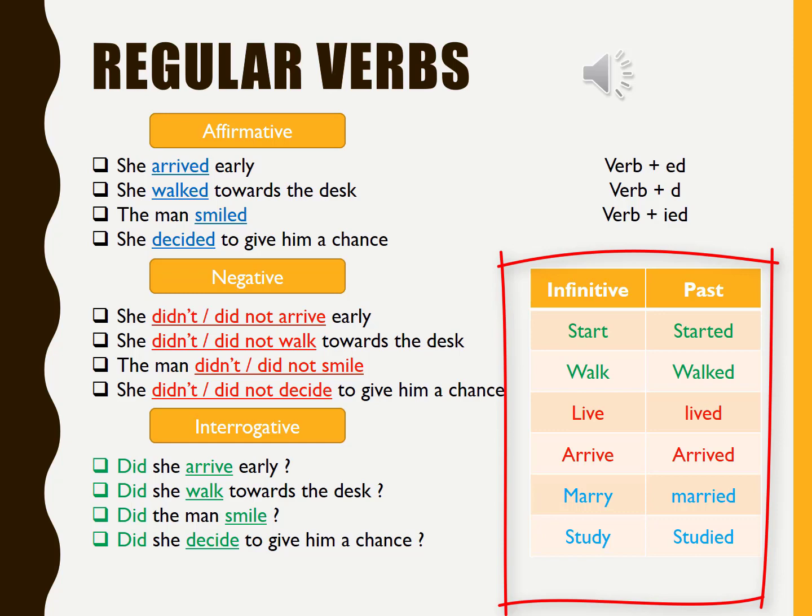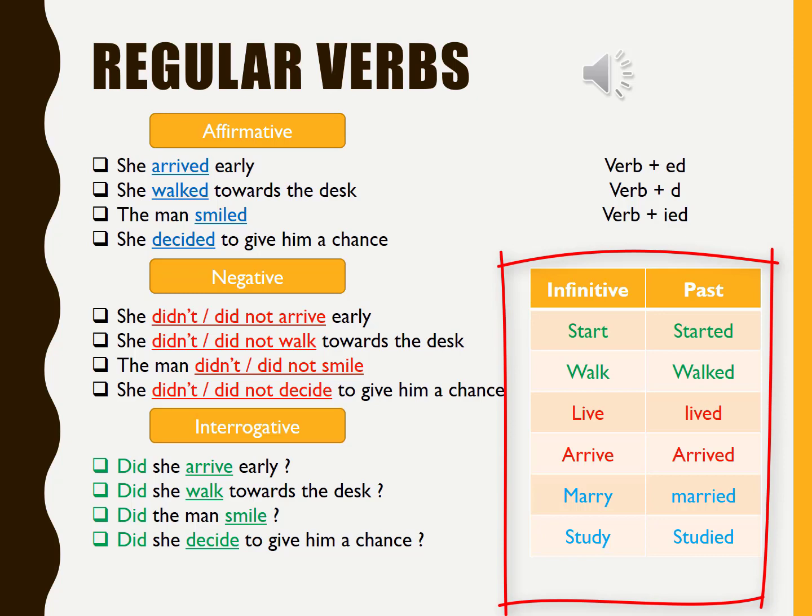We added ed because we don't have e at the end of walk. But with live, because we already have e, we just add d. We don't add another e then d. No, we just add d. Live, lived. Also arrive, arrived.